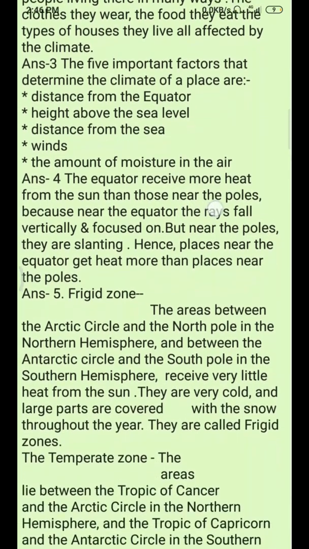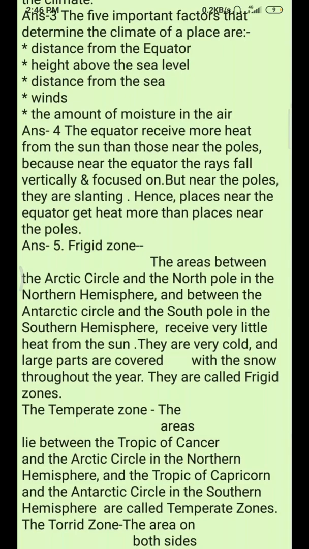Now answer 4. Question is, why do places near the equator receive more heat from the sun than those near the poles? So the answer is, places near the equator receive more heat from the sun than those near the poles, because near the equator rays fall vertically and are focused, but near the poles they are slanting. Hence places near the equator get more heat than places near the poles.